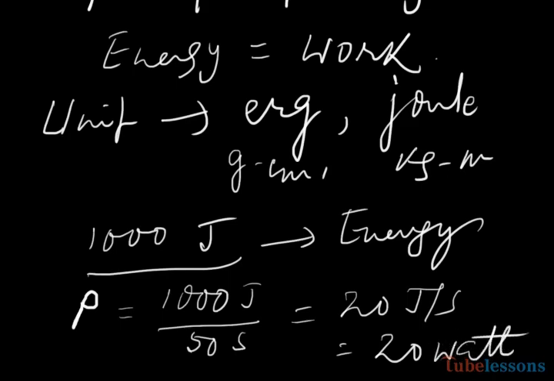So power is obtained by dividing the work done by time, but its energy, in this case the energy of the machine, is 1000 joule. So energy is not related to time, but power is related to time. This is the main difference between power and energy.